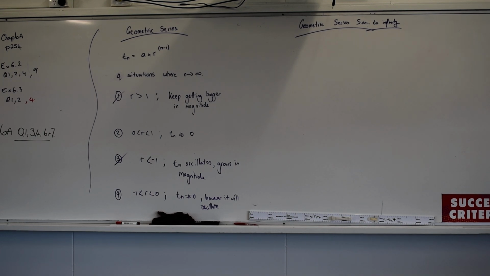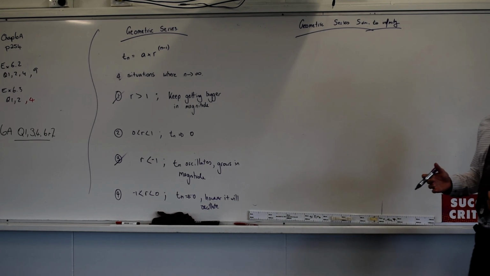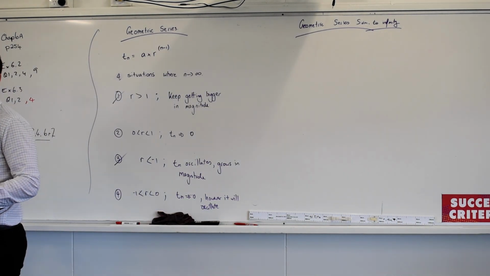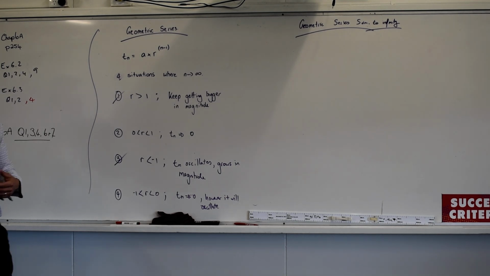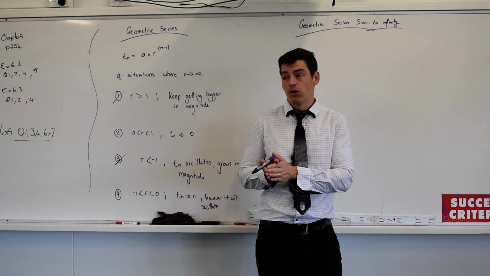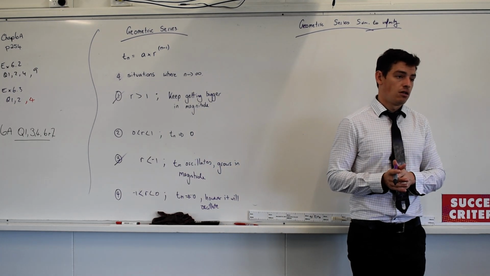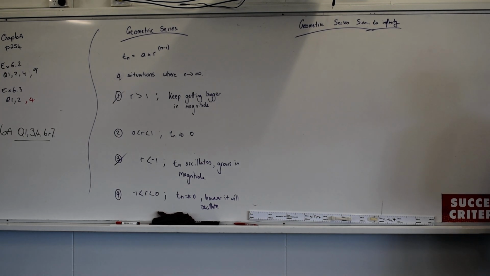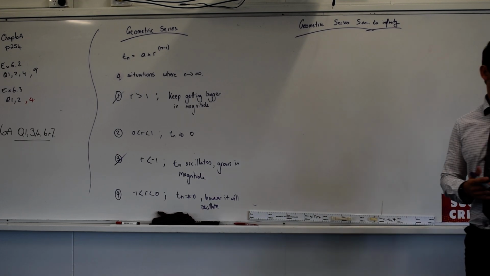What's happening as we go further and further away? What's happening to the value? It's getting bigger and bigger by a really, really small amount. You can probably tell me what that number is going to tend towards. So let's start that again. 4 plus 2 plus 1 plus a half plus a quarter plus an eighth plus a sixteenth. What am I getting close to? 8. So the number is going to tend towards 8, correct?